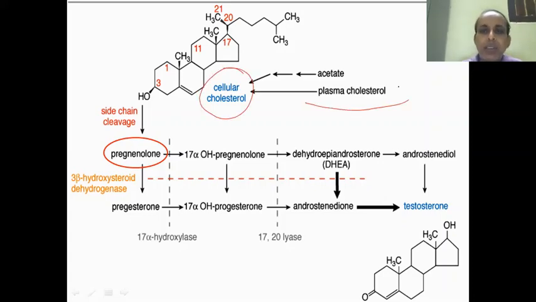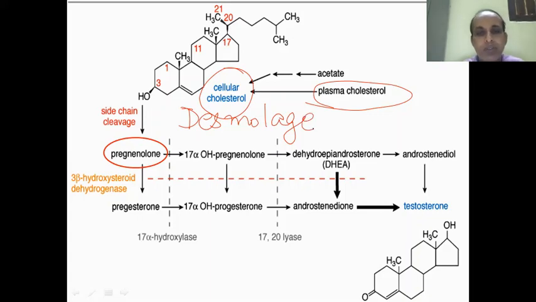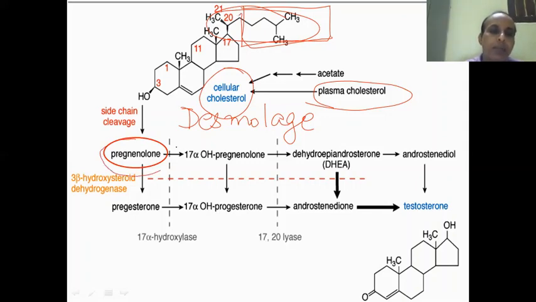The plasma cholesterol, because of the action of one side chain cleavage enzyme, cholesterol desmolase, has its side chain cleaved, mostly from this part, so it will become pregnenolone.